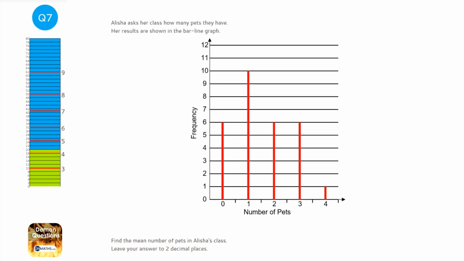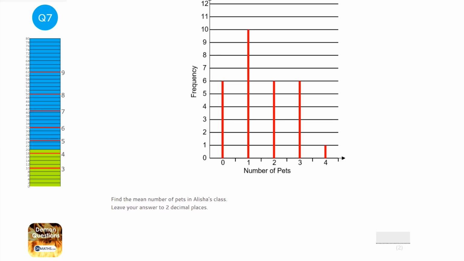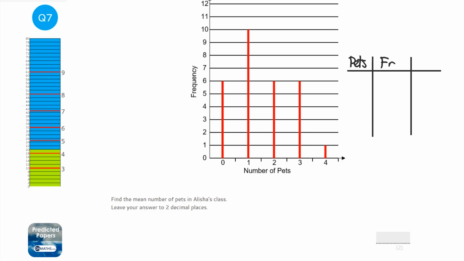This is quite an unusual question because it's asking us to find the mean from a bar line graph. Now, what I would do is first of all start drawing a table for this information because I'm used to finding the mean from a table. So we've got pets, we've got the frequency, and we'll worry about the last column in a second.